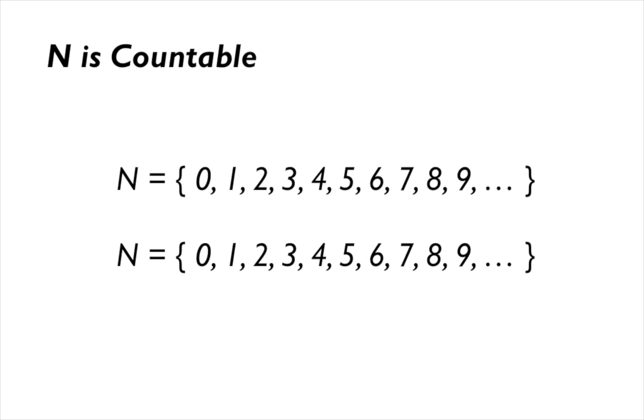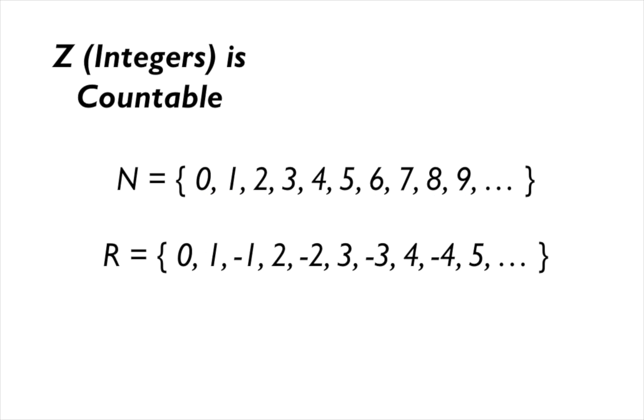And so let's go ahead and look at some examples of sets that are countable just to get a sense of what this bijection actually looks like. Trivially, the natural numbers themselves are countable. And so if we try to layer the natural numbers on top of each other, we get this very straightforward bijection, where the bijection is just the identity function mapping a number onto itself.